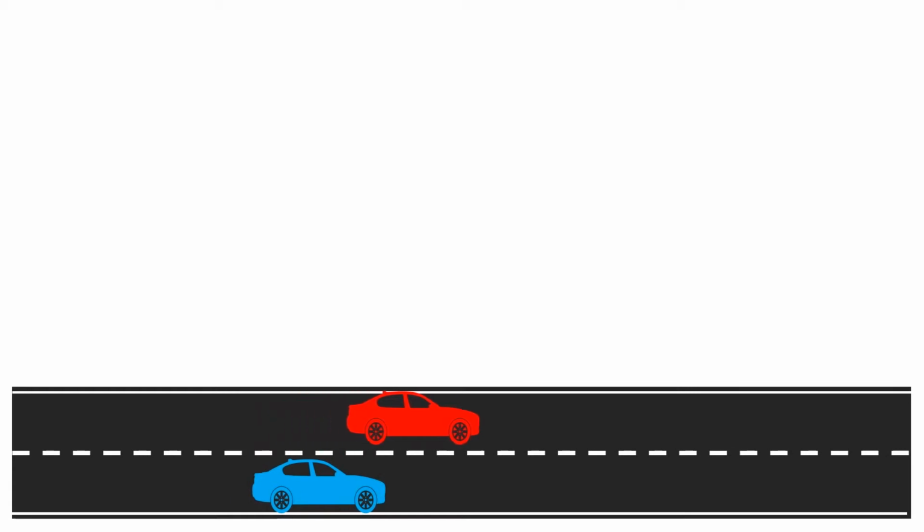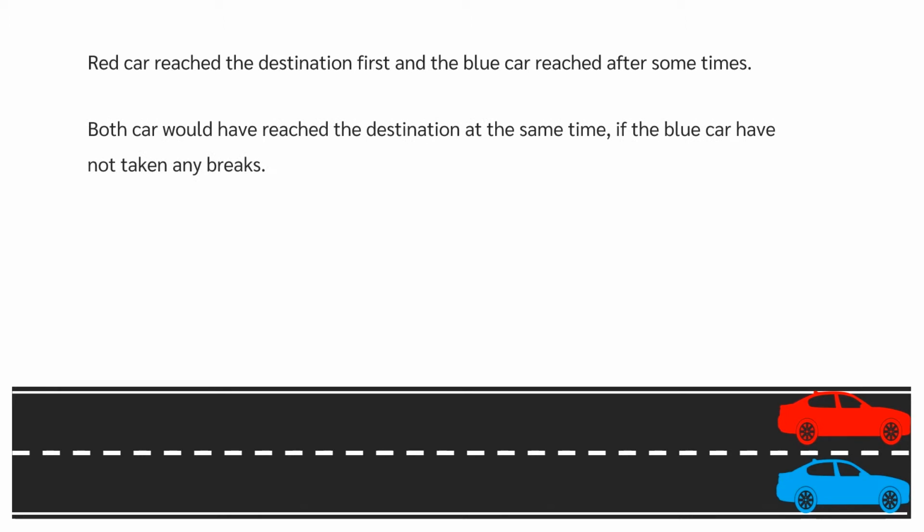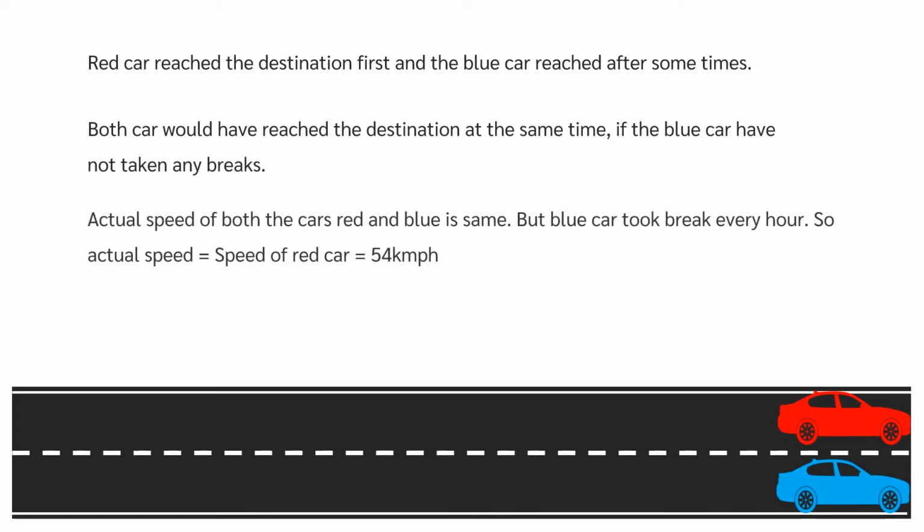Let's understand the problem statement clearly. Red car reached the destination first, and blue car reached the destination after some time. Also, both cars would have reached the destination at the same time, if the blue car had not taken any breaks. Actual speed of both the cars, red and blue, is same. But blue car took break every hour. So, let's consider the actual speed as the speed of red car, which is 54 km per hour.